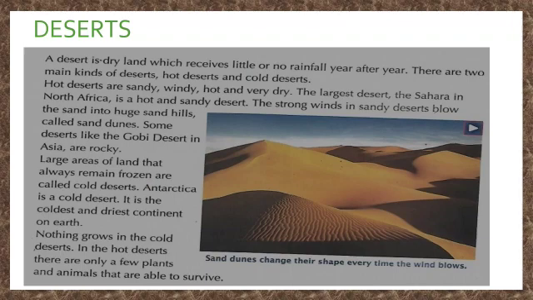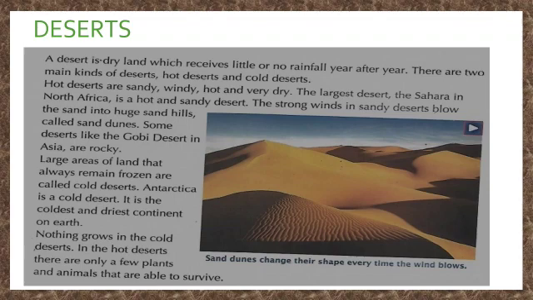Desert. A desert is dry land which receives little or no rainfall year after year. There are two main kinds of deserts, hot deserts and cold deserts. Hot deserts are sandy, windy, hot and very dry. The largest desert, the Sahara Desert in North Africa, is a hot and sandy desert.